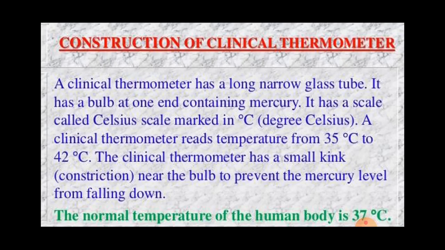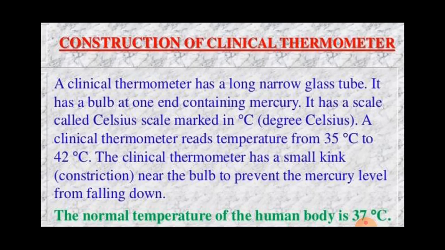Then put the bulb of the thermometer under the tongue of the patient and hold the thermometer tube gently, and keep the thermometer bulb in the mouth of the patient for about 1 minute. Then take the thermometer out of the patient's mouth, and to read the temperature, hold the thermometer horizontally in your hand and rotate it slowly.